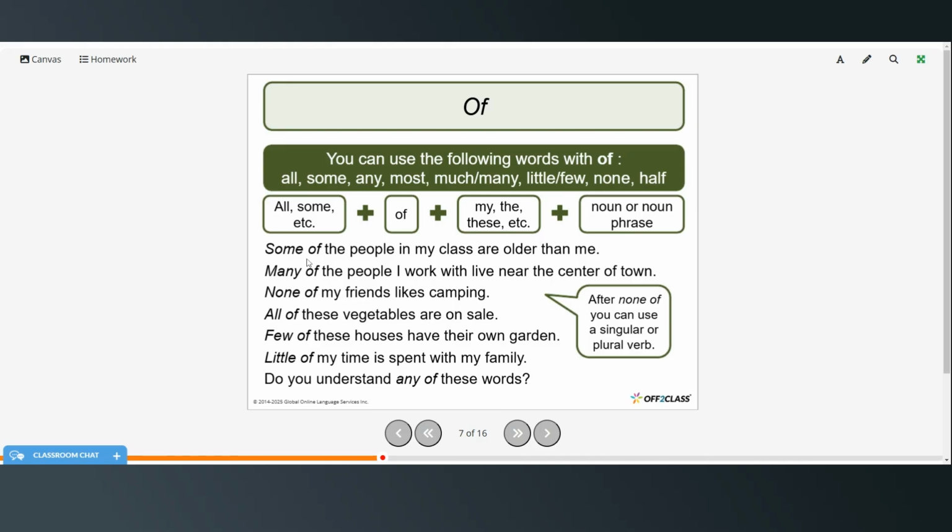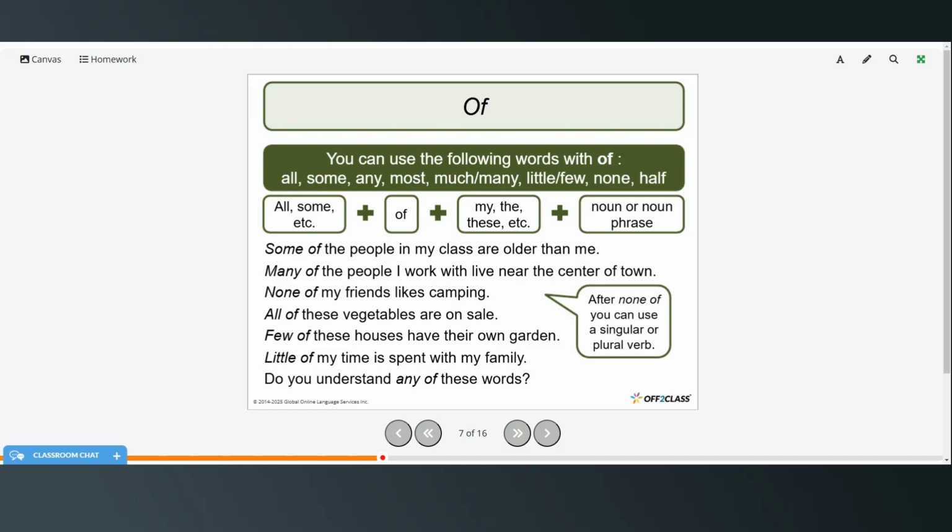So here we have some of the people in my class are older than me. So we have some plus of plus the plus people in my class. So that's the noun phrase. Many of the people I work with live near the center of town.